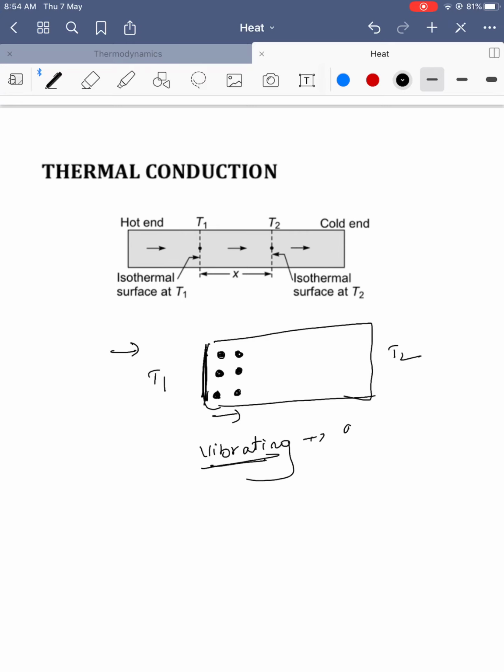They vibrate to the right and left, and while vibrating, a molecule strikes the next molecule and passes on energy in the form of kinetic energy. Now that molecule also starts vibrating, and the others also start vibrating.